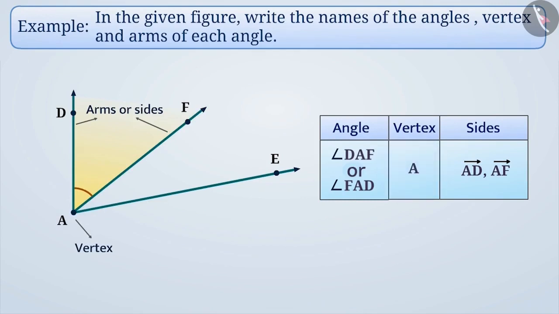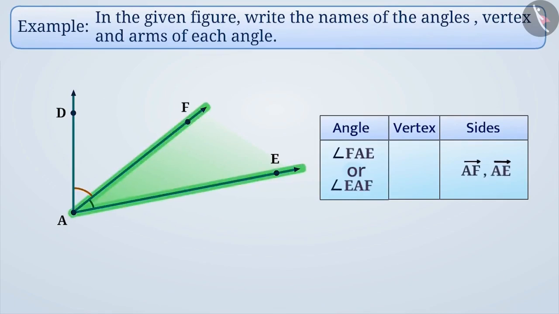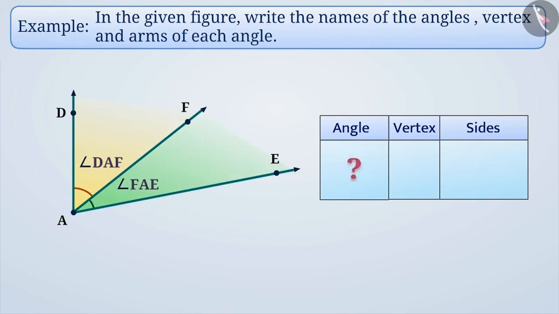In this figure, ray AF and ray AE make angle FAE or angle EAF. The arms and sides of this angle are ray AF and ray AE, and the vertex is point A. This figure has another angle. Can you find an angle other than angle DAF and angle FAE in this figure? Think a little.